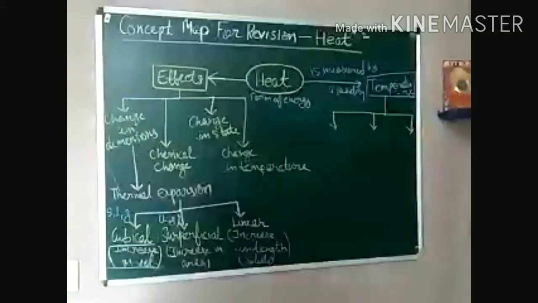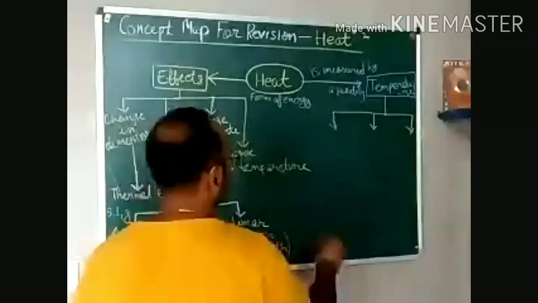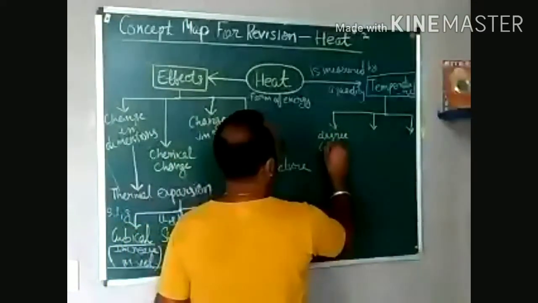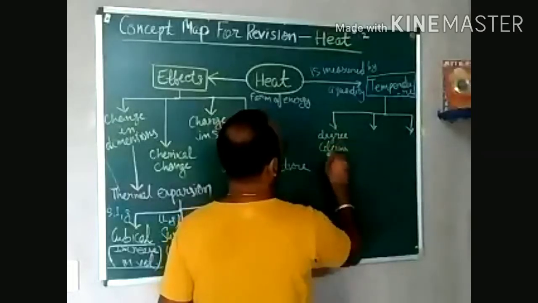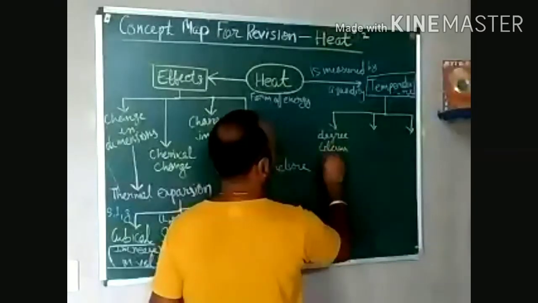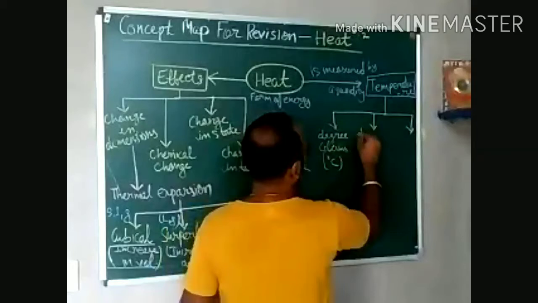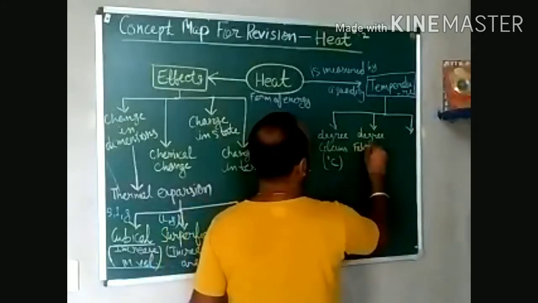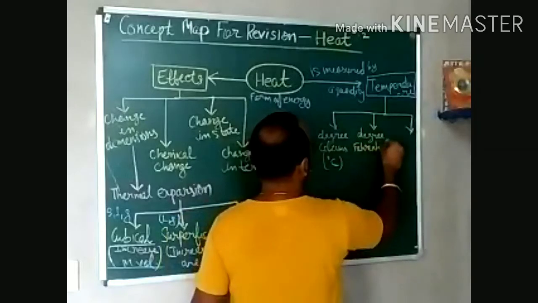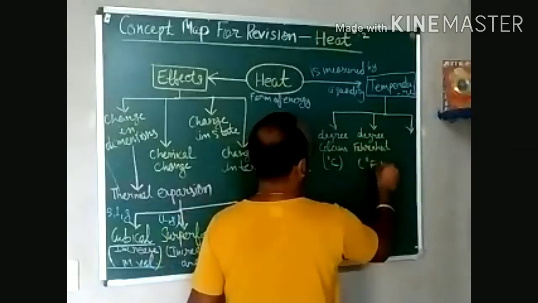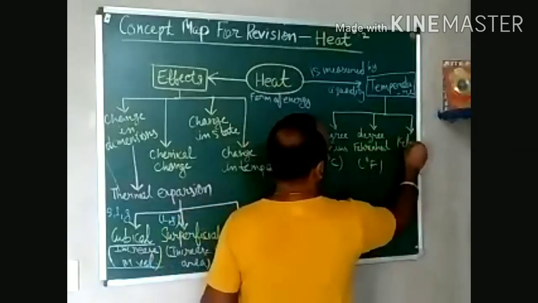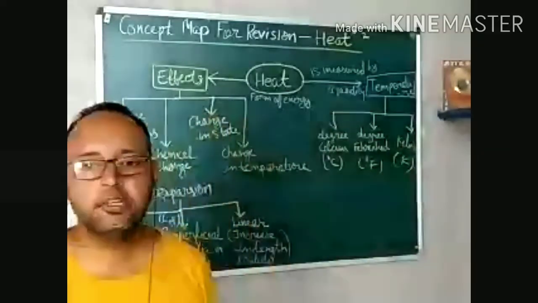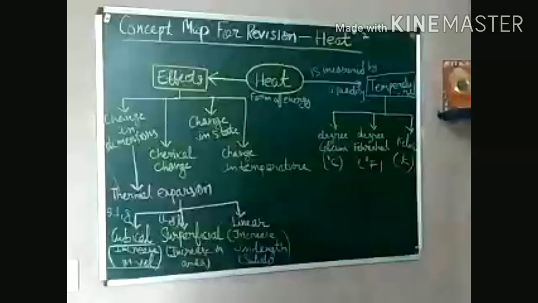So first is degree Celsius, that is C. Then second is degree Fahrenheit, that is F. And third is Kelvin, that is K. So these are the three different scales by which we can measure temperature.